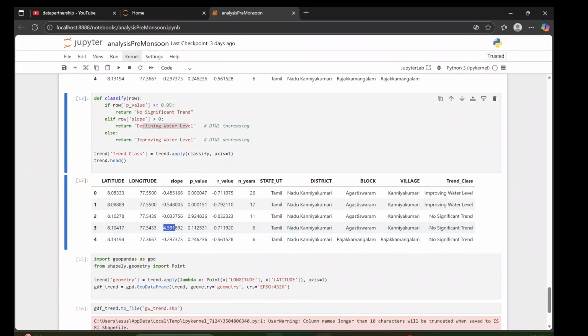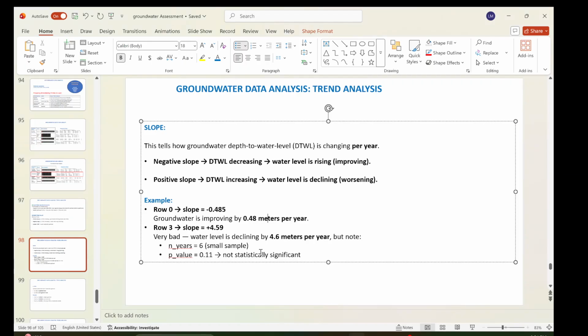It means that the water level is declining by 4.6 meter per year. But sometimes we have to see how many years we are taking as a sample. In this case it is 6, which means a small sample. If it is 30, then it's a big sample. So p value 0.11 means not statistically significant.